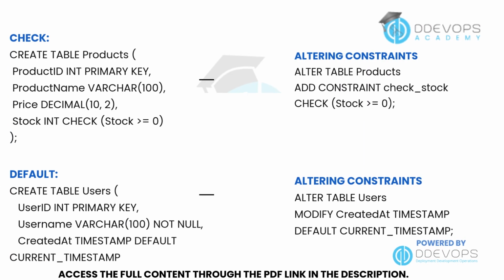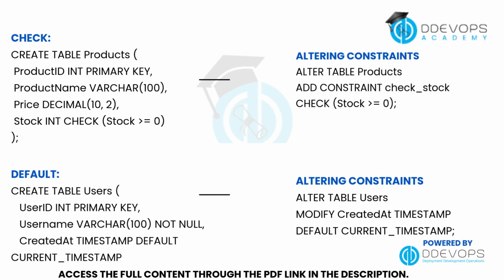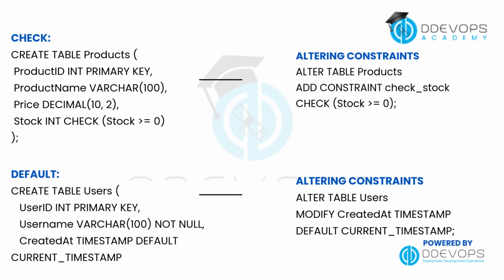Two more important SQL constraints, check and default. The check constraint ensures that values in a column meet a specific condition. For example, in a product table, we might want to make sure that stock levels are never negative. The default constraint provides a value automatically when none is specified. For example, in a user table, we might want the CREATED_AT timestamp to default to the current time.